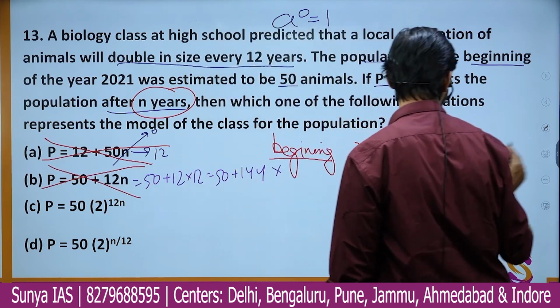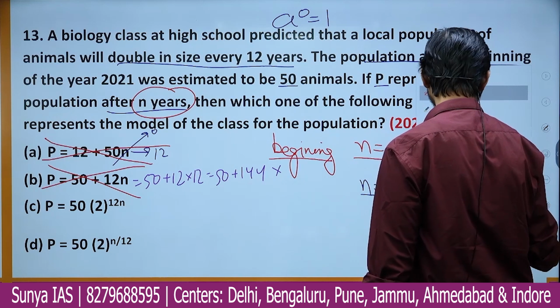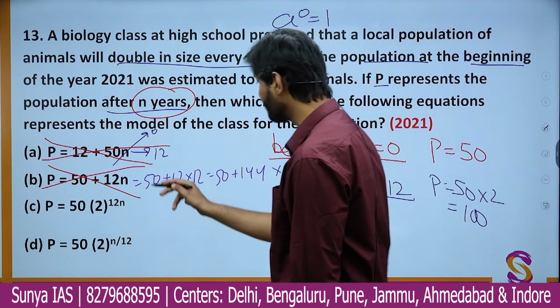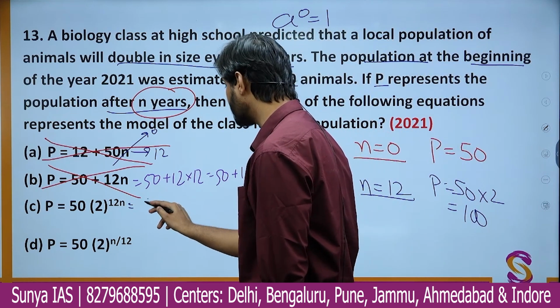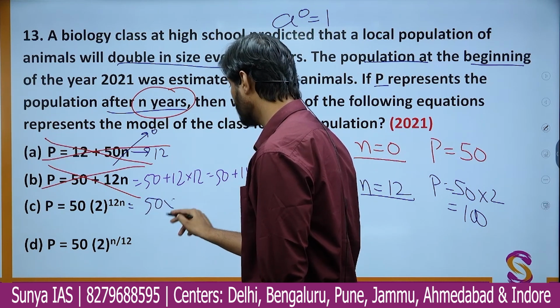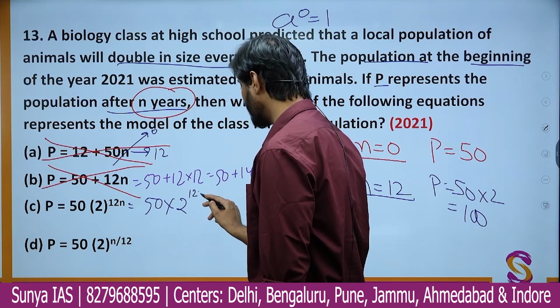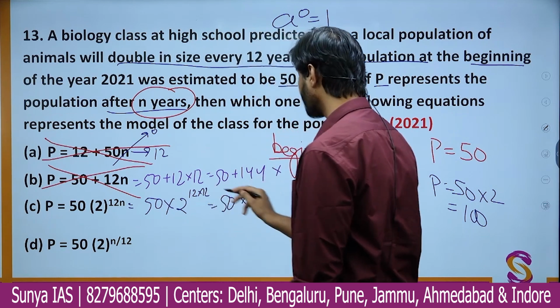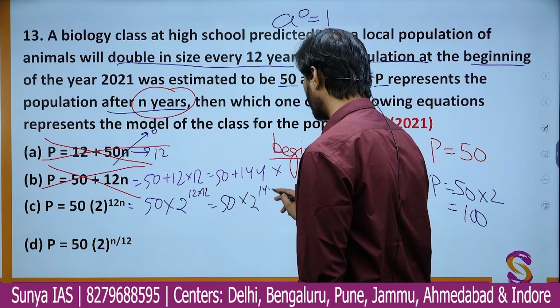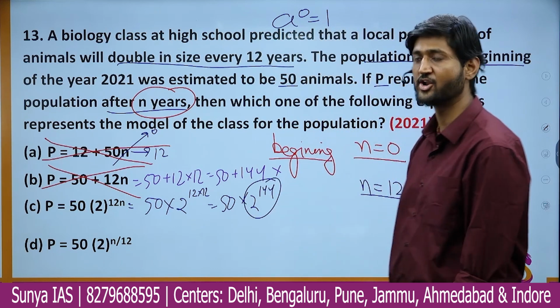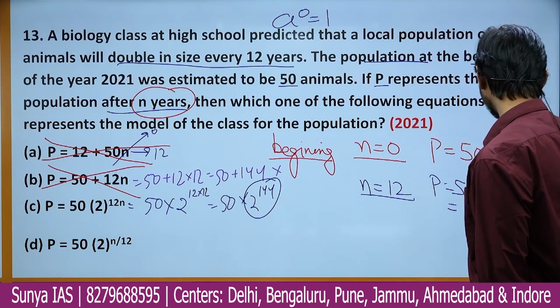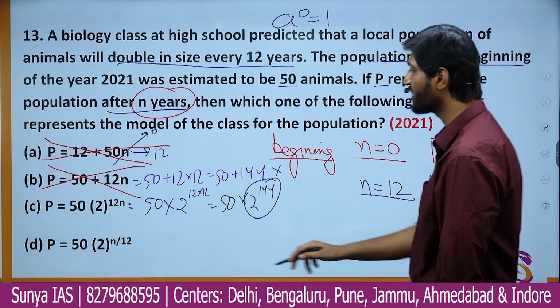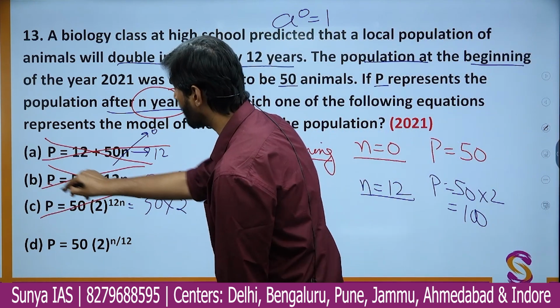What about the third equation? We have population as 50 into 2 to the power of 12 into 12, that is 50 multiplied by 2 to the power of 144. Obviously this value is very large, so it is not equal to 100, and therefore we can eliminate this option as well.